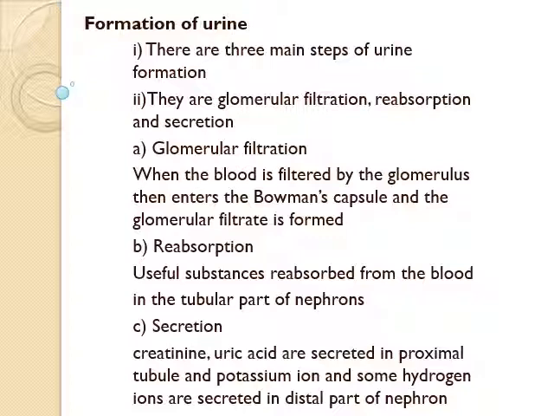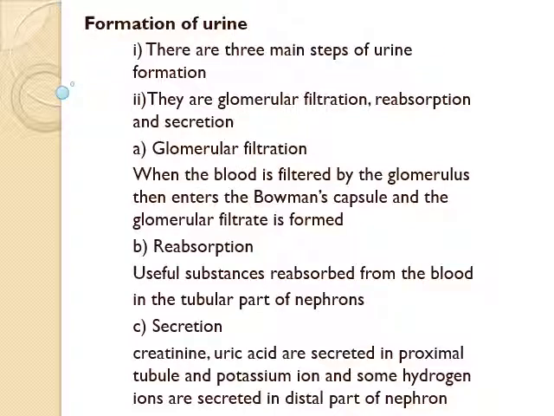Next step is secretion, that is tubular secretion. Here tubular cells secrete substances like hydrogen ions, potassium ions, etc. into the filtrate. The secreted ions combine with the filtrate and form urine. The urine passes out of the nephron tubule into a collecting duct. An adult human being normally passes about 1 to 1.8 liters of urine in 24 hours.